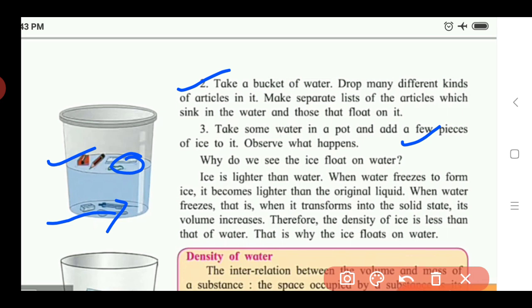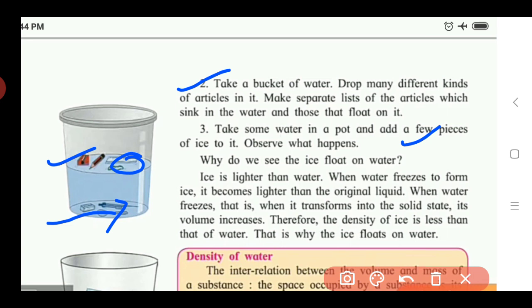Means if we compare the weight of the liquid water and the ice, when we compare the density of those two substances, that is water in the form of liquid and in the form of ice, when this water gets converted into ice, it becomes lighter than the original liquid water, okay.